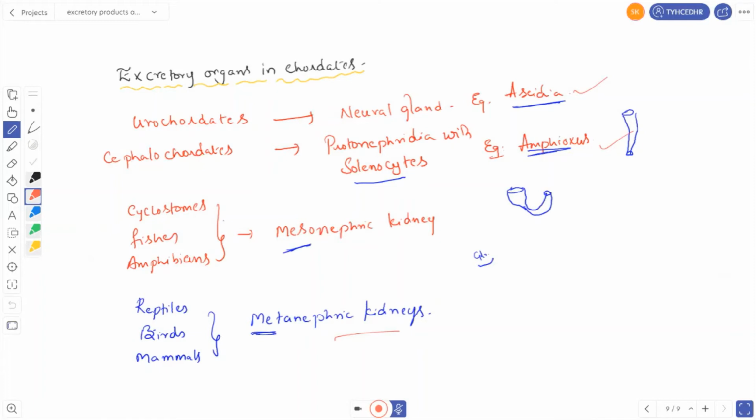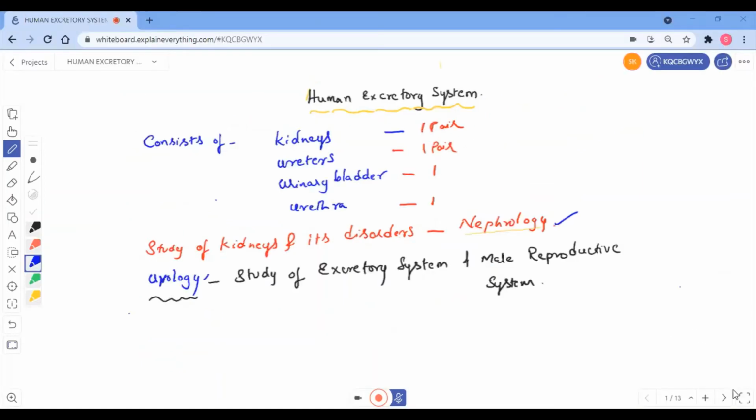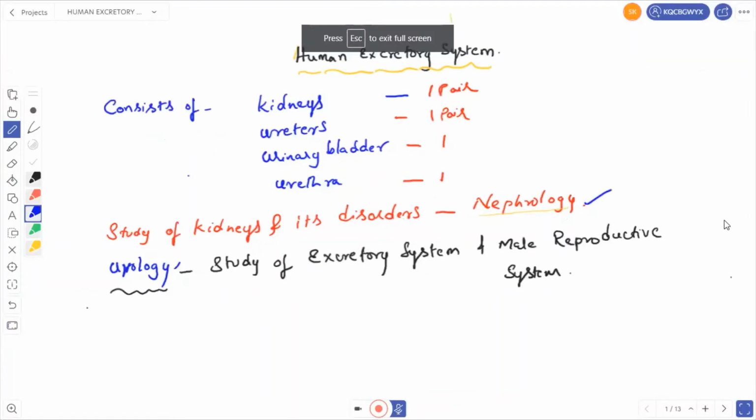In urochordates, the excretory organs are neural glands. Example is Ascidia. In cephalochordates, protonephridia with solenocytes. Example is Amphioxus. In cyclostomes, fishes and amphibians, mesonephric kidney. In reptiles, birds and mammals, metanephric kidney. Right? So let us continue with the human excretory system.